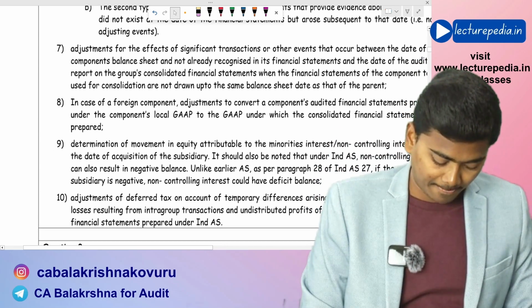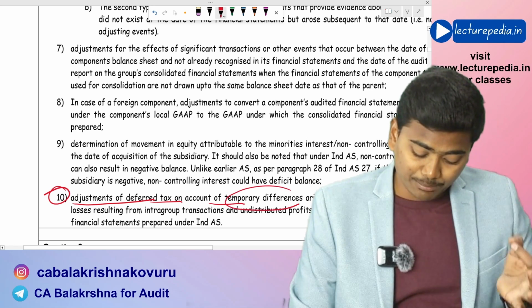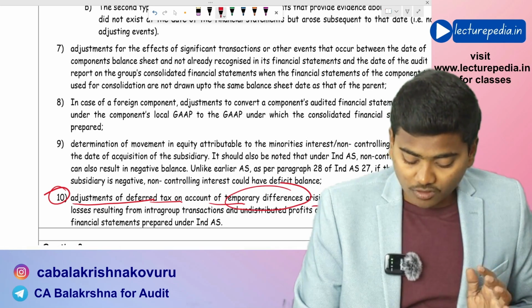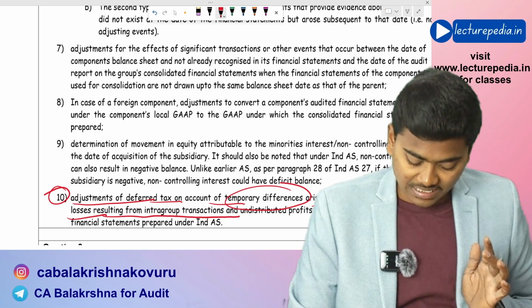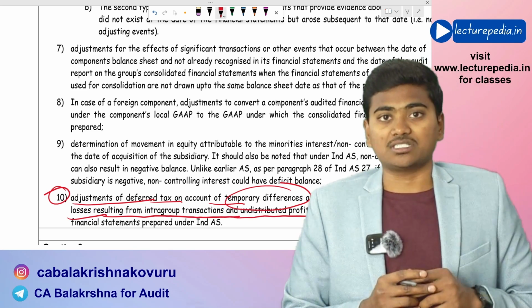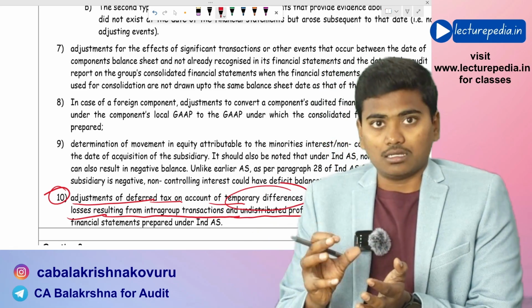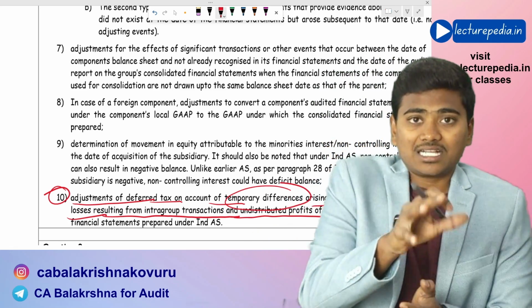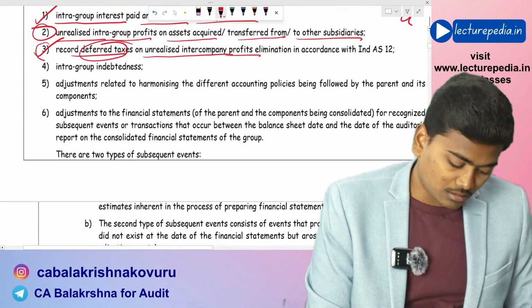here, adjustment of deferred tax on account of temporary differences arising out of elimination of profit or losses resulting from intragroup transactions and undistributed profits. Okay, in case any new deferred tax arises, that has to be recognized in the consolidated financial statements as per the third adjustment.